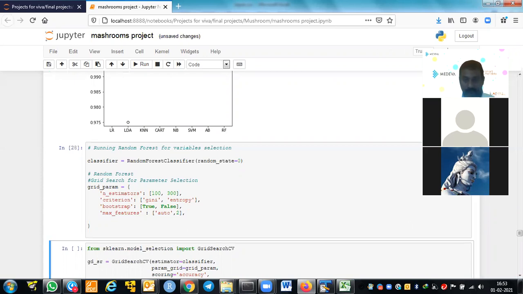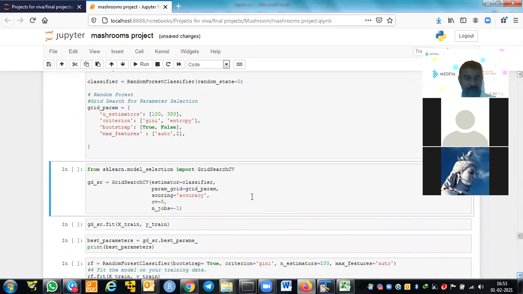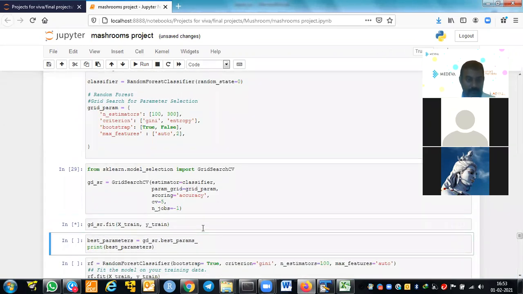We are building the random forest, and we are also doing hyperparameter tuning, which we discussed. It has some parameters for which we need to find the best combination. After hyperparameter tuning, it will give the best parameter combination. Use the best parameter combination and run the random forest, and in the random forest, we'll get the variable importance. Use those variables and build the logistic regression. That's the plan we are doing in this project.